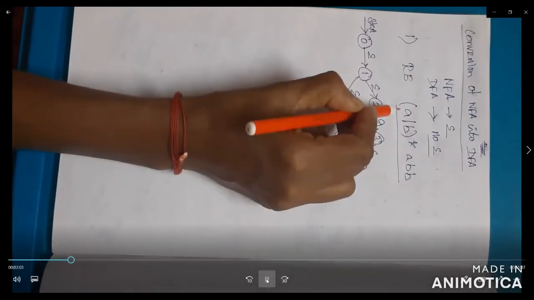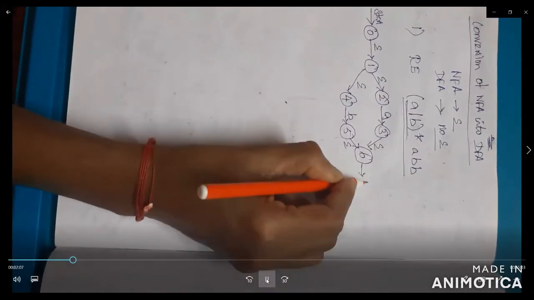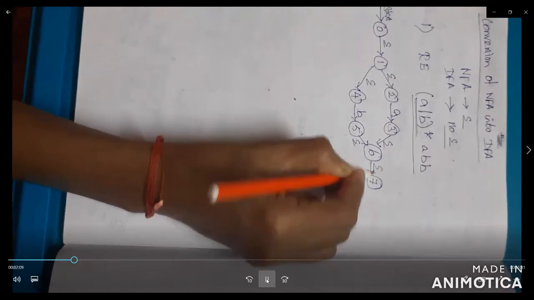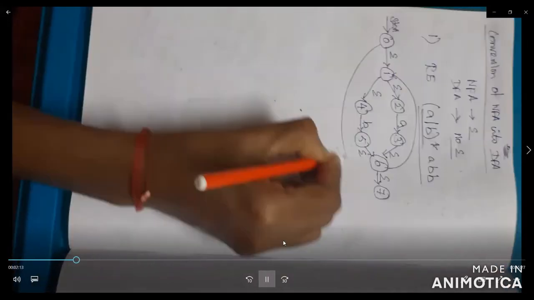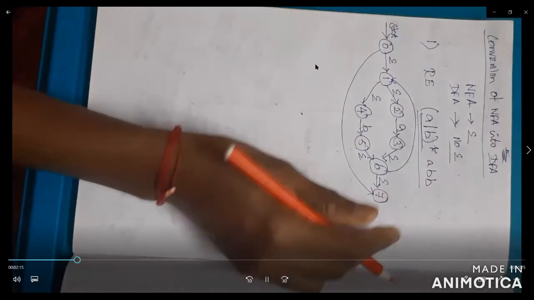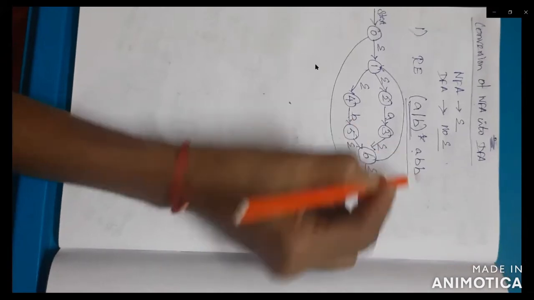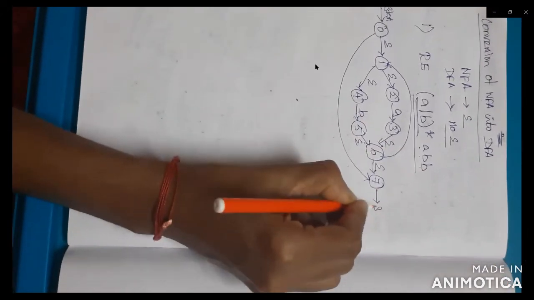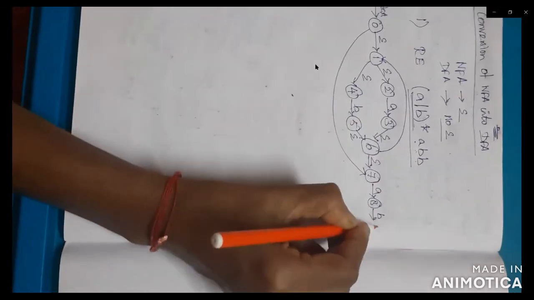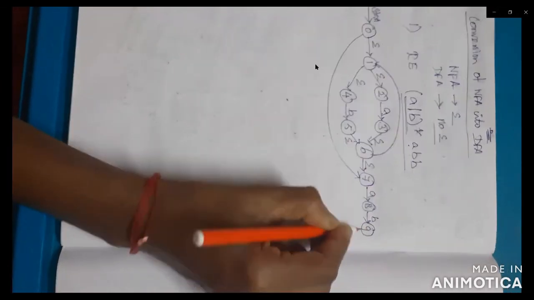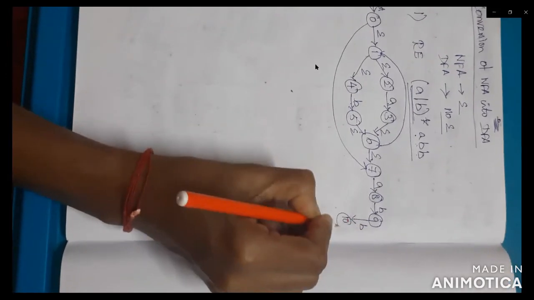So what is the expression? A bar B the whole star. Then you can draw the next part, empty. This diagram indicates A bar B the whole star. What about the next part? A B B. State 8 takes input symbol A, the next state 9 takes input symbol B, and the next state, 10th state, takes input symbol B.